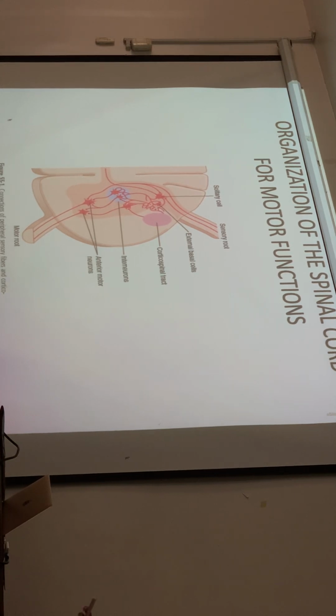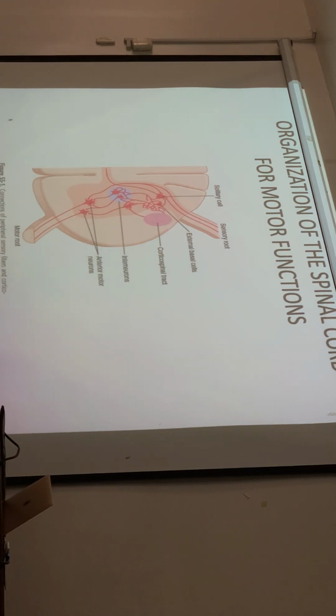If you cut it cross-sectionally, you will see this half of the spinal cord, like a butterfly shape. We call this the gray matter, which is a collection of neurons, and then we have the white matter outside.